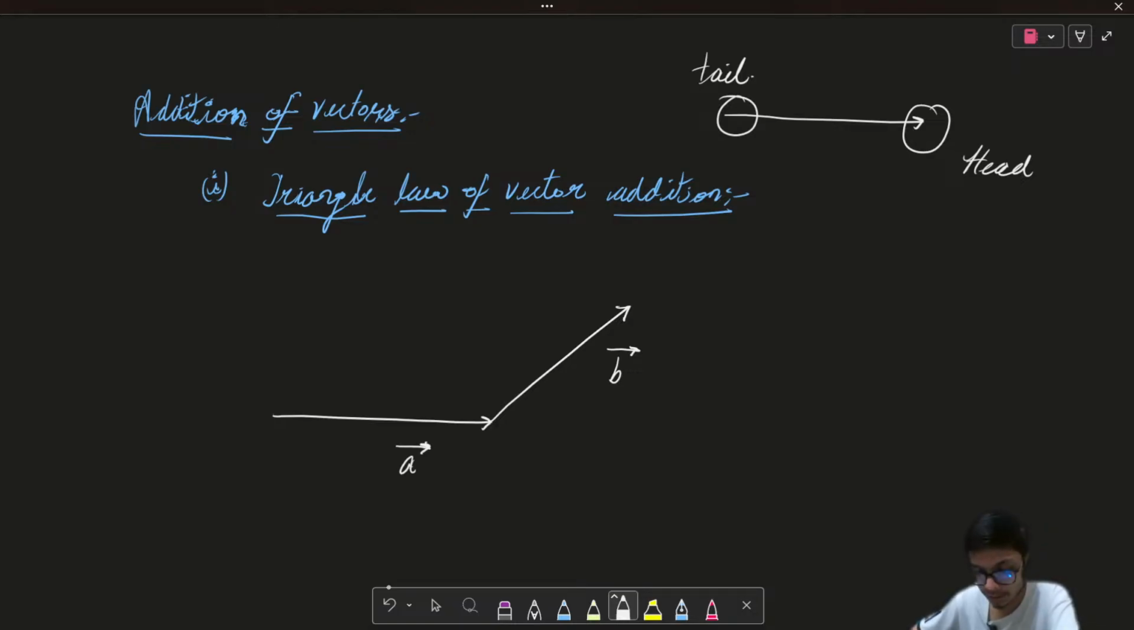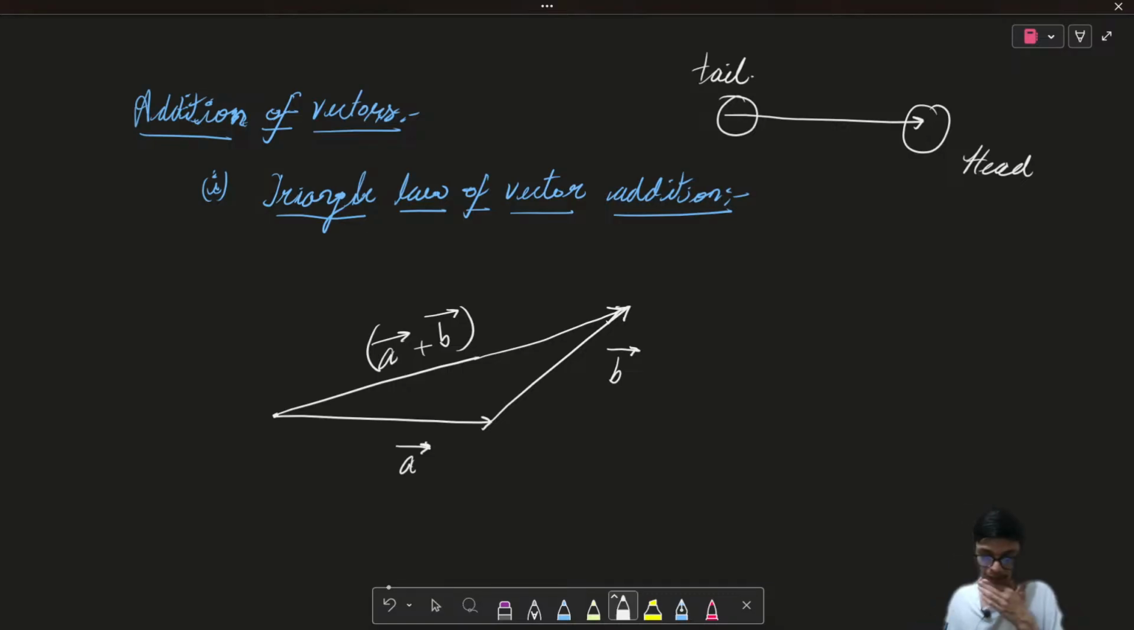Now, once you are clear with this arrangement of the vectors, if I join the tail of the first vector with the head of the second vector, then this particular vector, generated by joining the tail of the first vector with the head of the second vector, is called the vector addition, or the addition of vectors A and B.